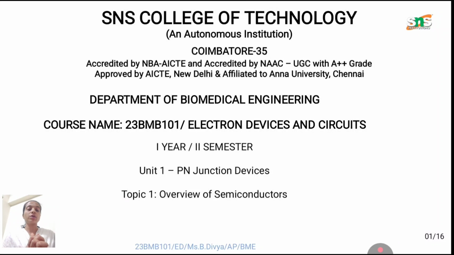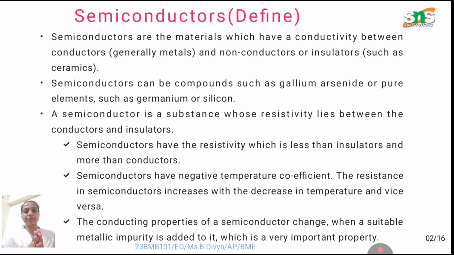In this video, we are going to see the overview of a semiconductor. This is Electronic Devices and Circuits course. What is called a semiconductor? Semiconductors are the materials which have conductivity between a conductor and a non-conductor, which is called a non-conductor or an insulator.